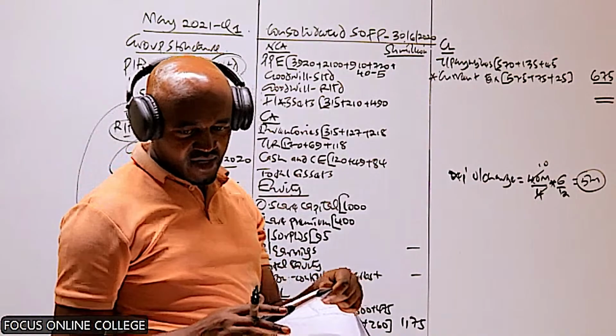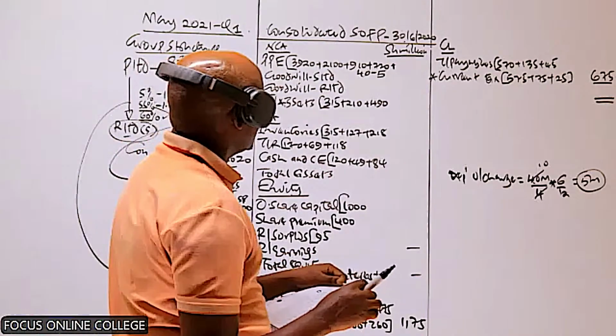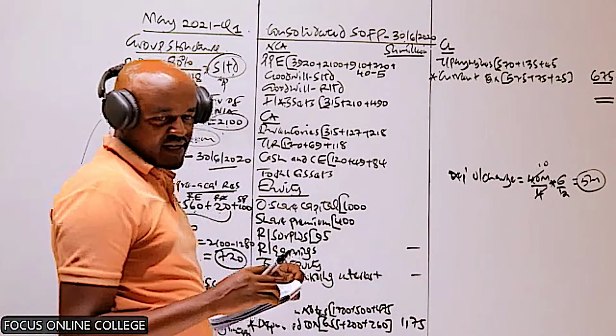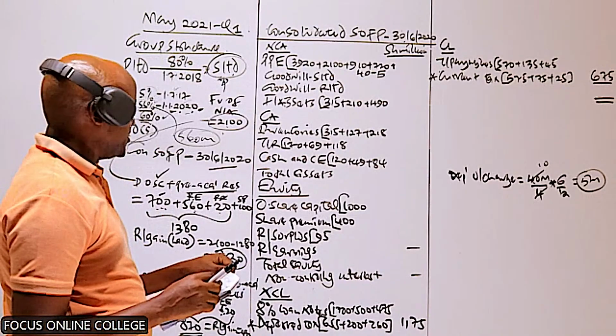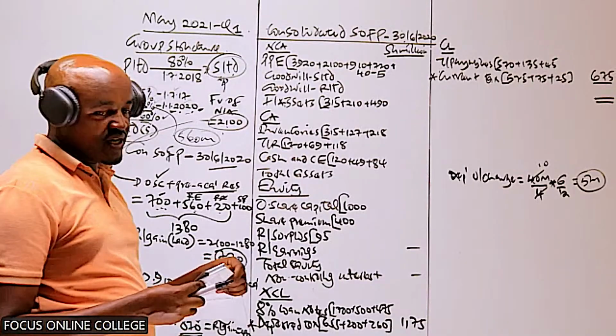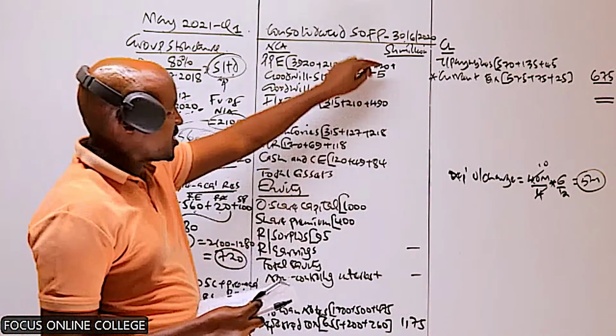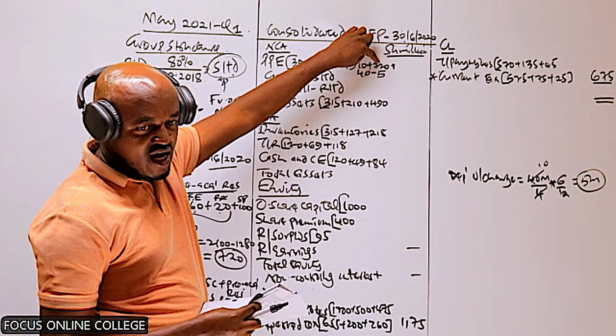So basically, in our case here, should we less 40 or add? That is a revaluation gain, Georgina. 40 should be added because it's a revaluation gain, just like what you have done with this 720, the revaluation gain on land.